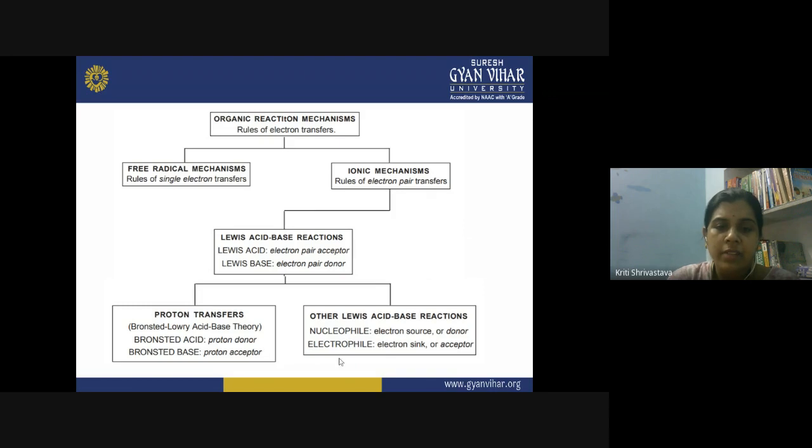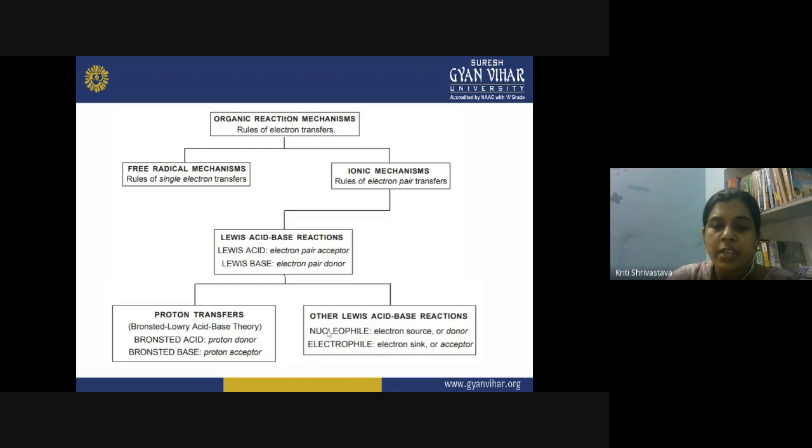When it is not having electrons, right? When it is having a positive charge or is an electron deficient species, it will seek for the electron. So these are the electron sink or acceptor species. So when such nucleophilic or electrophilic species are involved, you name the reaction according to the species involved and the type of the reaction. Like you call it a nucleophilic substitution reaction, or an electrophilic addition reaction.